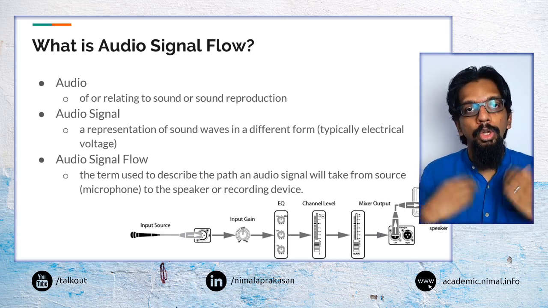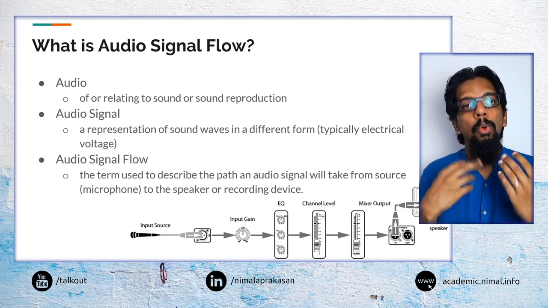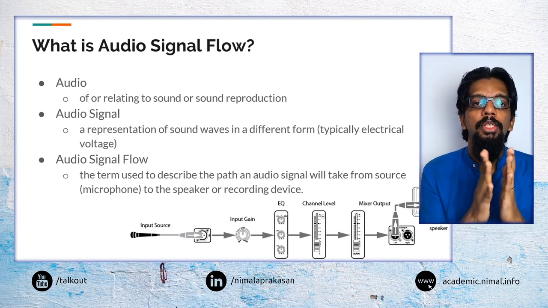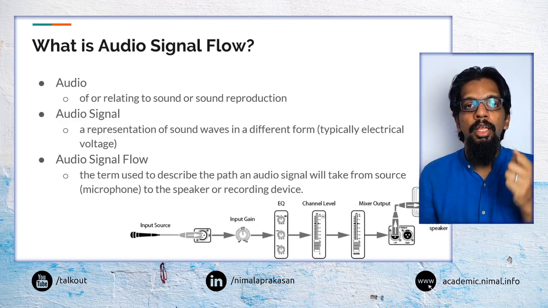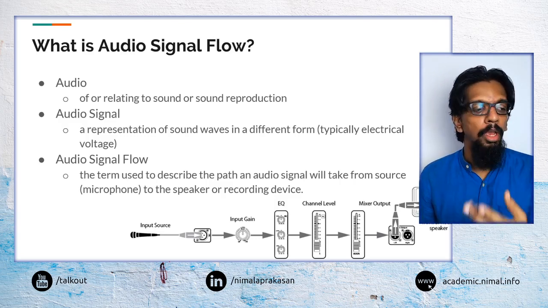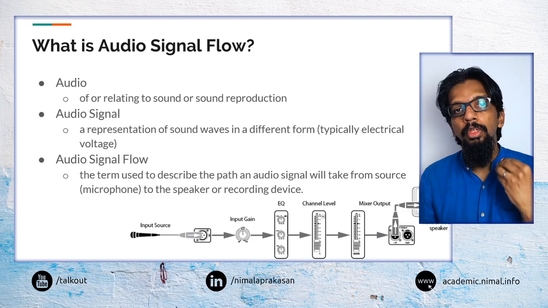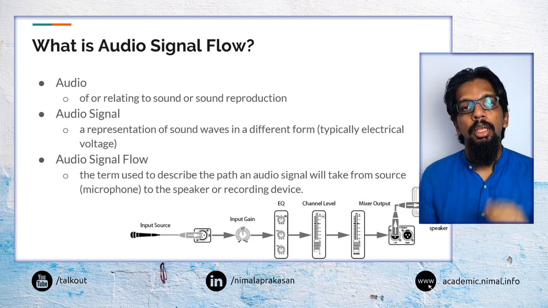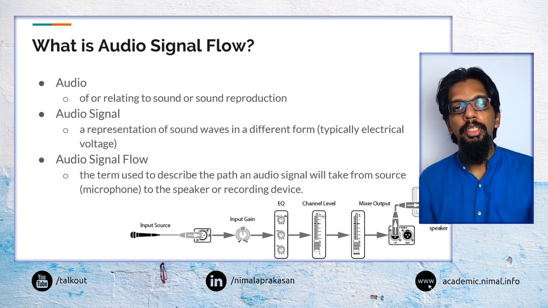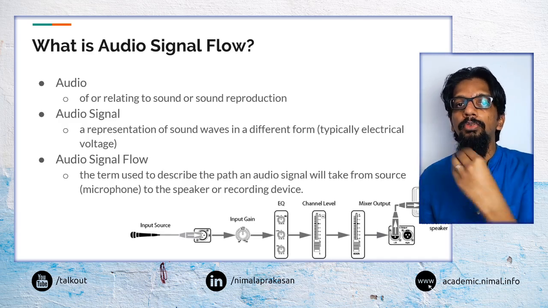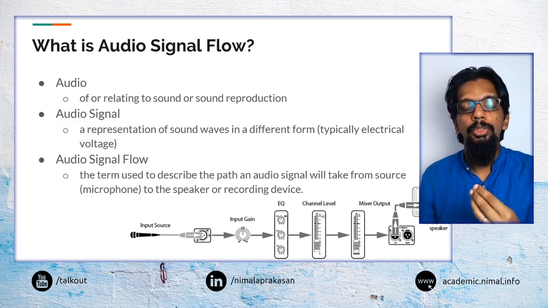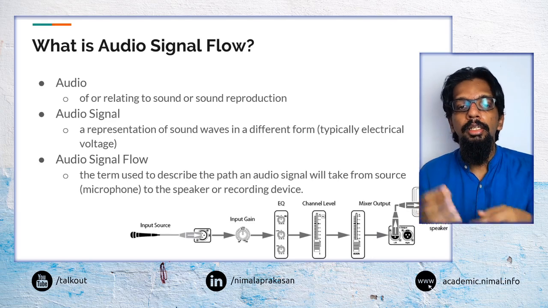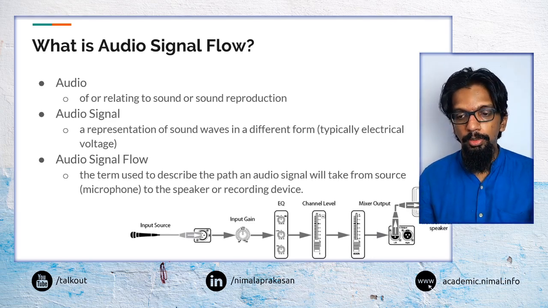When we have an audio representation of that sound, we have an audio signal, and most typically one of the ways we will represent that is as electric signals or electrical voltages. So when we speak into a microphone, the sound goes from the sound source to the microphone as movements of pressure differences in the medium in between. Then from the microphone onwards, it is transferred into an electrical signal, and that electrical signal is going to be the audio signal.